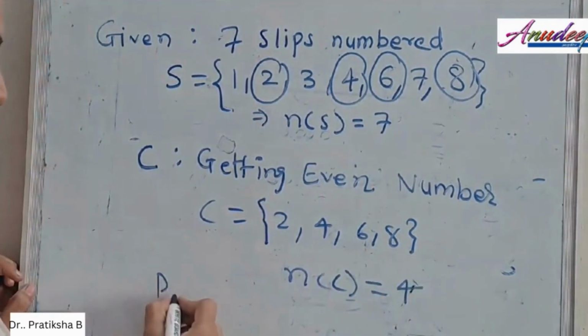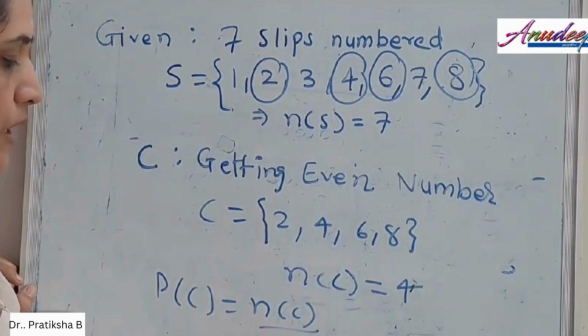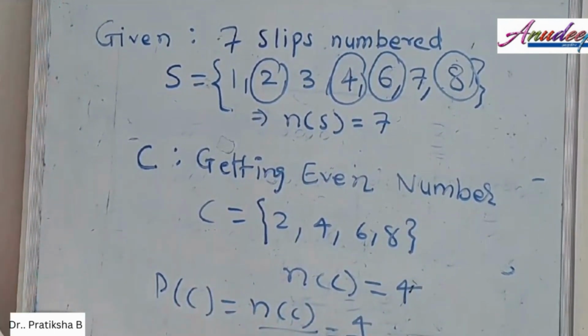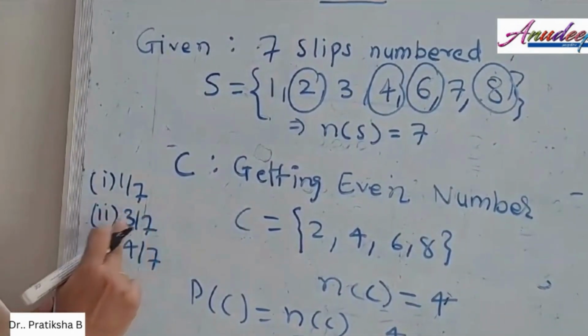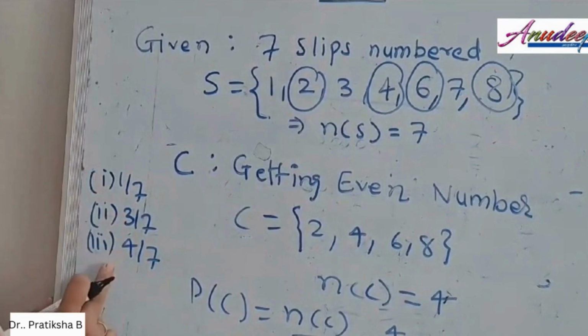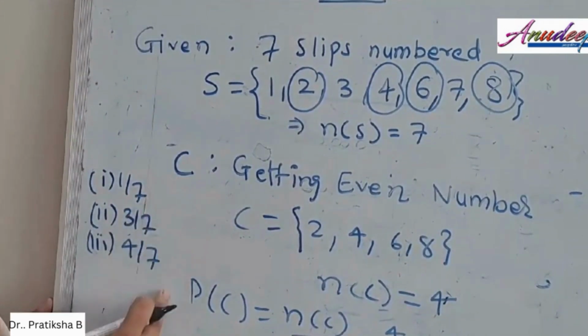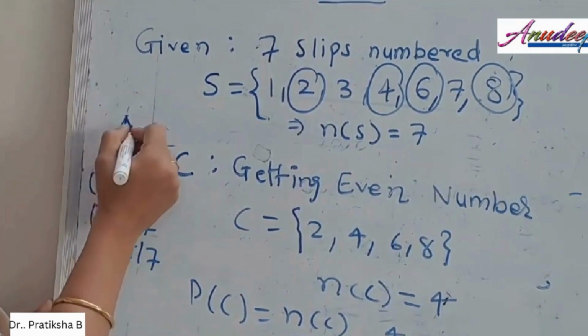So by the definition of probability of event C, it is n of C upon n of S, giving you 4 by 7. So the answer for the first sub question is 1 by 7, second is 3 by 7 and third is 4 by 7. And when we match all these answers with the MCQ, the answer is E.